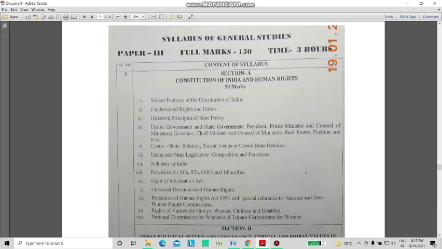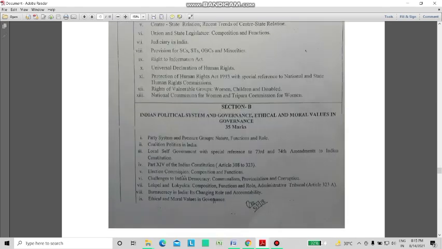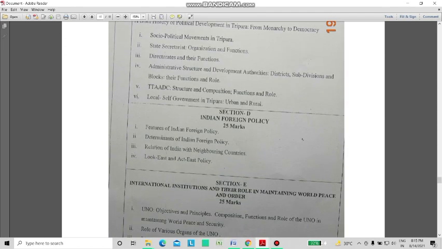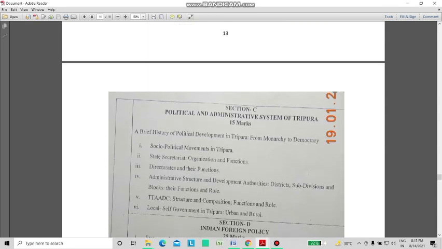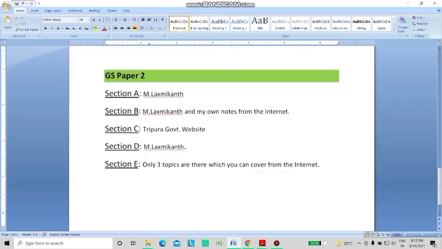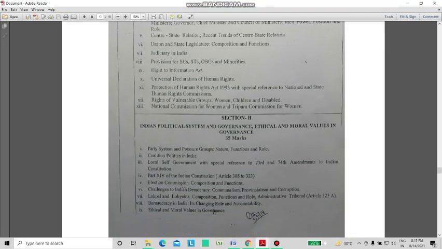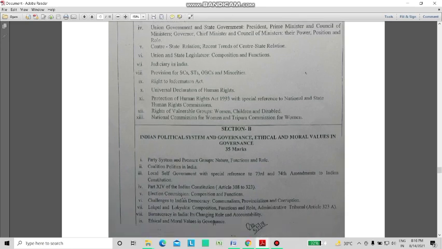For section A, Constitution of India and Human Rights, section B, Indian political system and governance, and section D, ethical and moral values in governance and Indian foreign policy, for these 3 sections there is only one source, M. Lakshmikant. This is the only single book that I referred to. As I have told many times earlier, there are a few topics which are not directly given in the syllabus and not in the book.